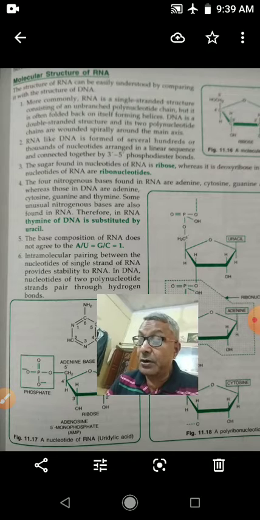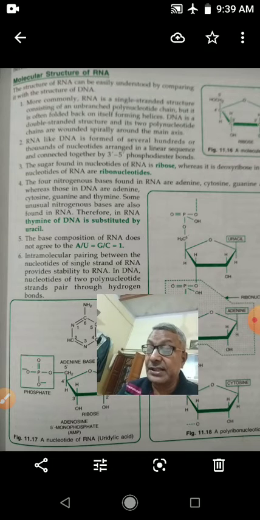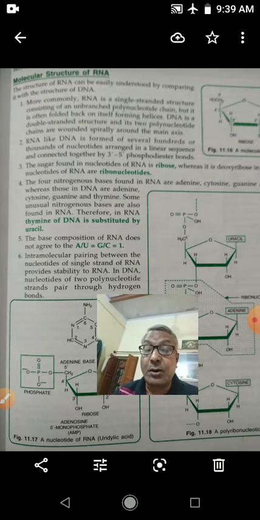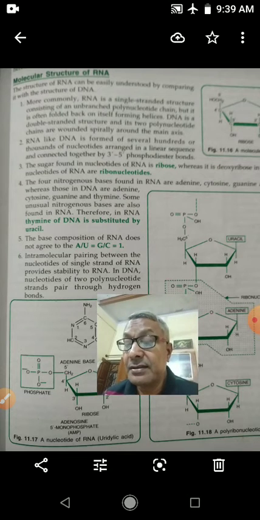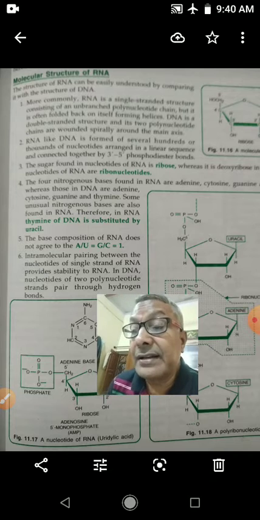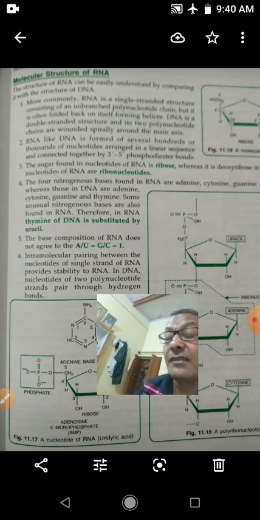RNA is found chiefly in the cytoplasm and in the nucleolus. In the cytoplasm it occurs freely as well as in the ribosomes. RNA can also be detected from mitochondria, chloroplast, and they are associated with eukaryotic chromosomes.